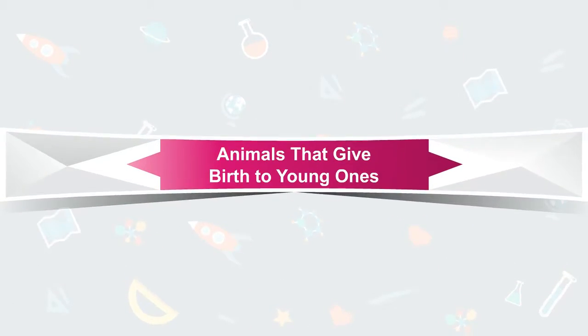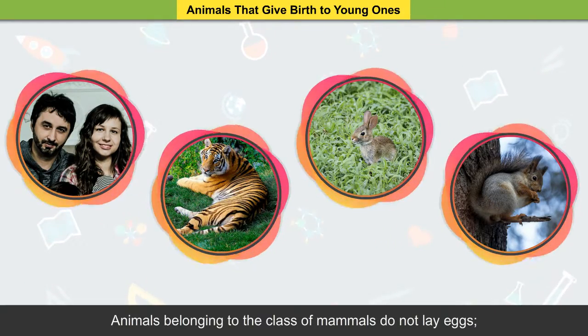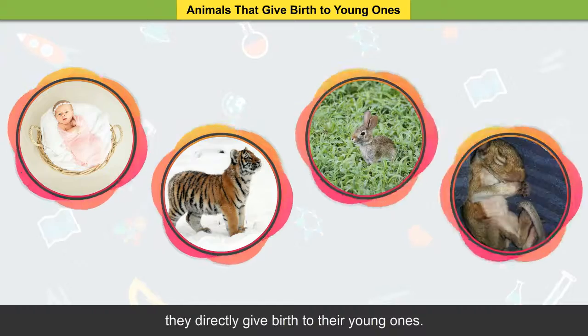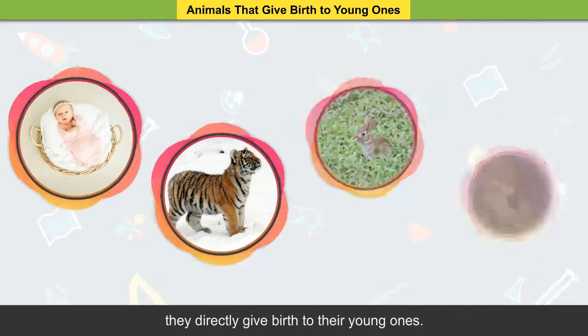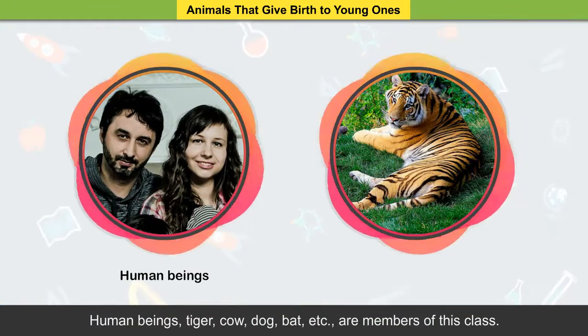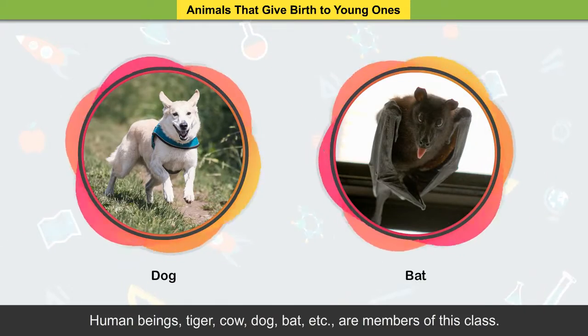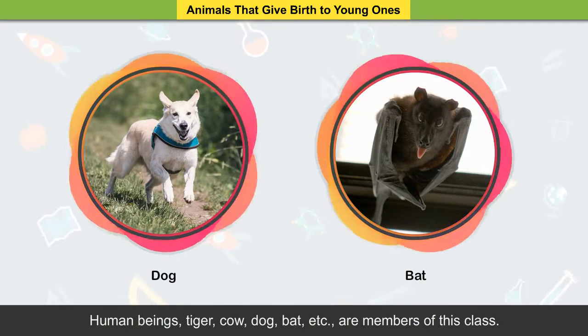Animals that give birth to young ones. Animals belonging to the class of mammals do not lay eggs. They directly give birth to their young ones. This is known as viviparity. Human beings, tiger, cow, dog, bat, etc. are members of this class.